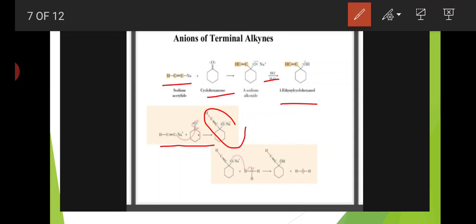From this intermediate, in the presence of water, it loses the sodium ion and forms the hydroxy group here. And this is our final product. What is that? 1-ethynylcyclohexanol is formed.